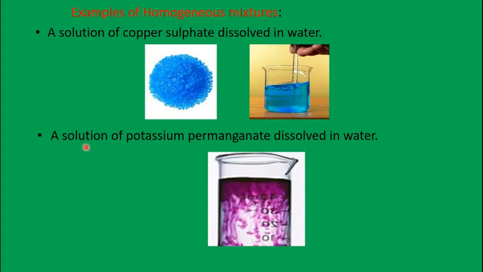And a solution of potassium permanganate. Potassium permanganate is a chemical compound, KMnO4 is its chemical formula. It is purplish pink in color. When it completely dissolves in water, it forms a single uniform layer. So this is an example of a homogeneous mixture.